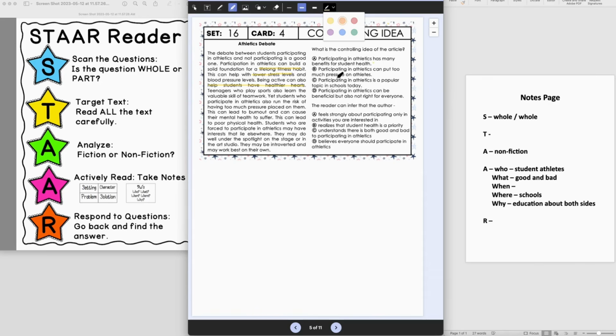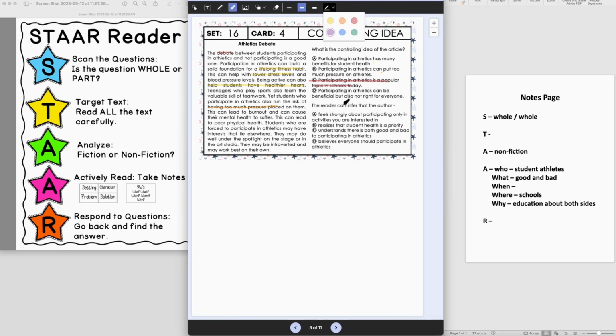Participating in athletics can put too much pressure on an athlete. Okay, well here it talks about having too much pressure. So that is part of it, but again, I think that's just a small part of it. But let's continue. Participating in athletics is a popular topic in school today. Well, it talks about this debate, but I don't know if I would say it's necessarily a popular topic. So let's cross that one off.